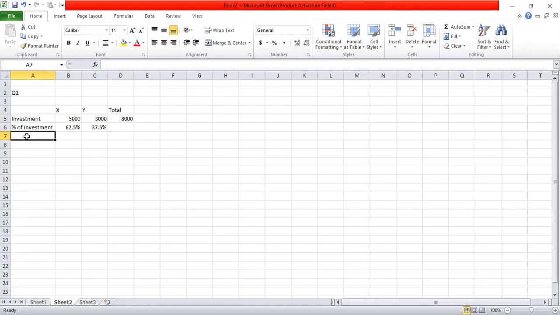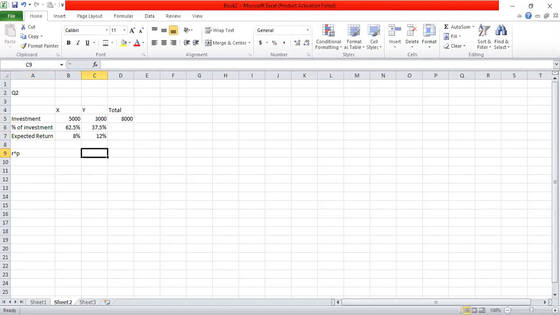So now we are given the expected return of X and Y. Now we can put those. Expected return of X is 8% per annum, and the expected return of Y is 12% per annum. So based on these expected returns and the percentages of investments, we can calculate the expected return of the portfolio.